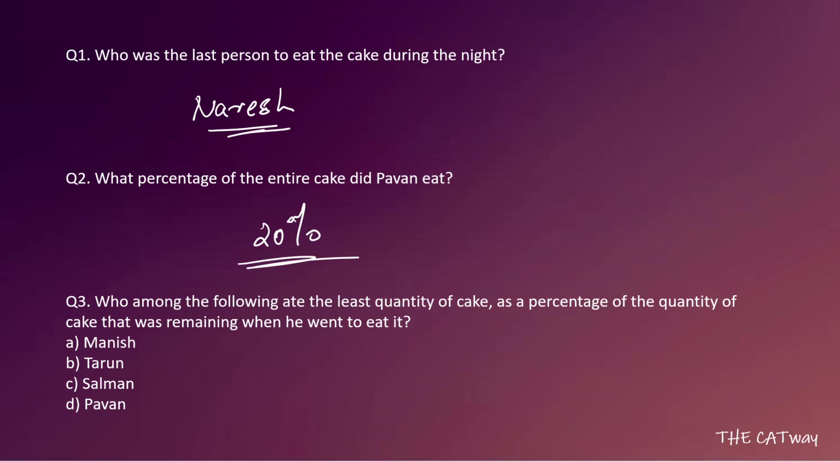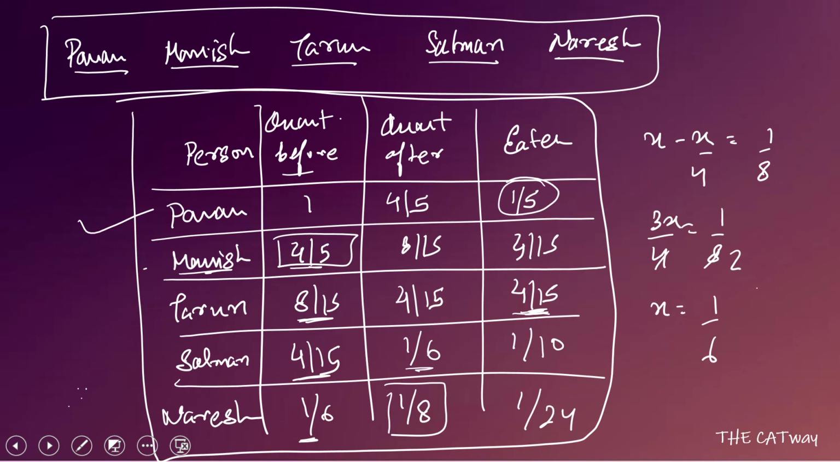Third question: who among the following ate the least quantity of cake as a percentage of the quantity of cake that was remaining when he went to eat? For this one, let's see what we can do. Pawan ate 20% of the cake. Similarly, Tarun has eaten 50% of the cake. Naresh has eaten 25% of the cake. For Salman, we need to find it out, so let us find that out.